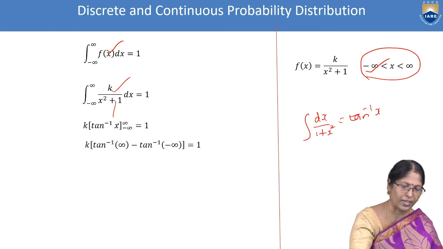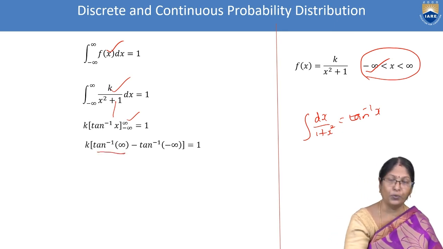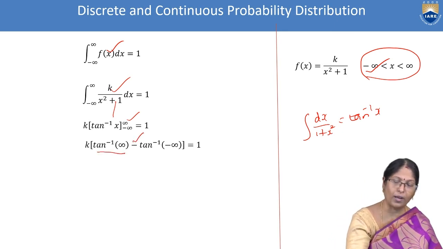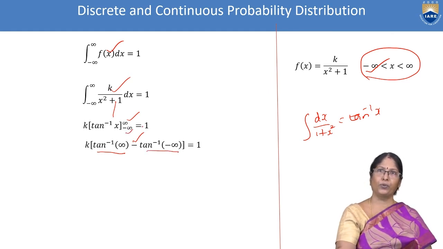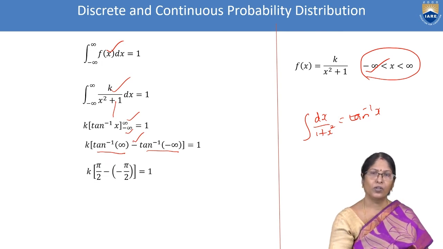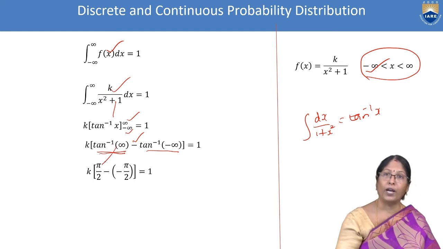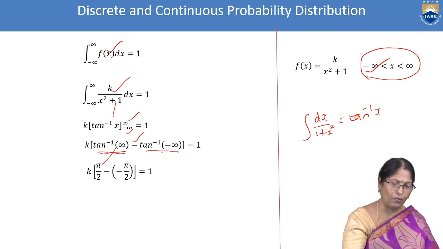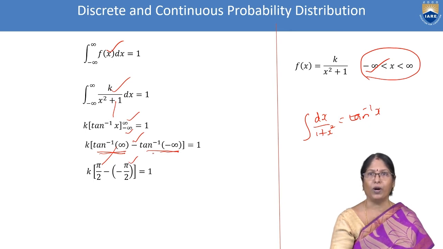K, first in place of x we substitute infinity, and minus, here the lower limit is minus infinity, that is also substituted. So k of pi by 2 minus of minus pi by 2 equal to 1.